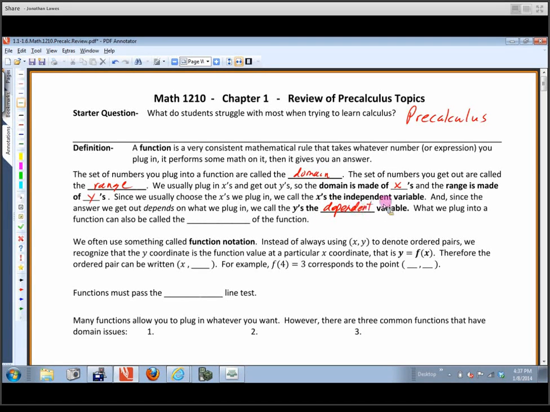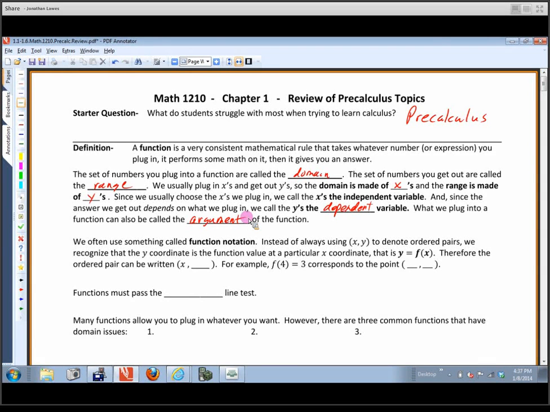And then we don't use this word very often, but I'd like to bring it up because it is used a fair amount. What we plug into a function a lot of times will be called an argument. So if I say what's the argument of the function, what we're talking about is what are we plugging into the function. So just some vocabulary there.